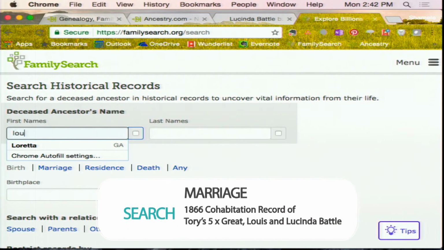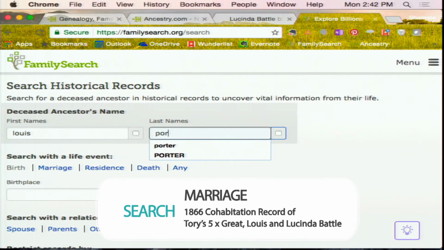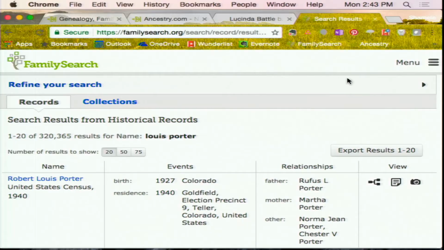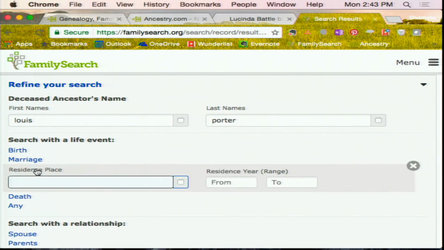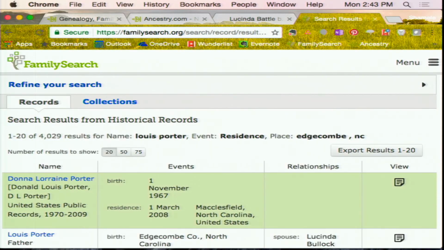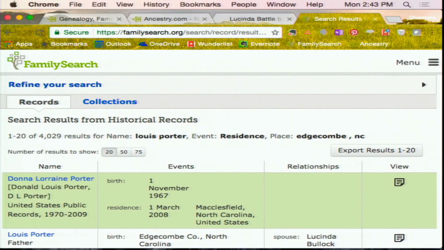And put in Lewis Porter again. Okay, it's given us too much. So on the side where it says refine your search, click on residence. There you go. And put in Edgecombe, NC. That's the county where they were living, NC for North Carolina. And search.